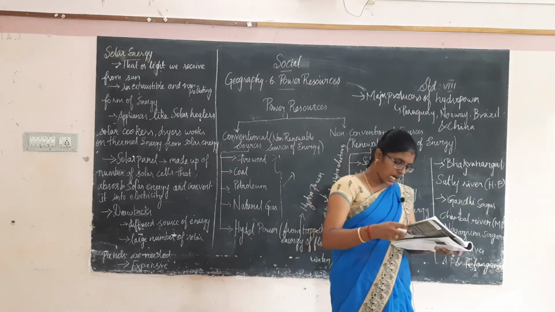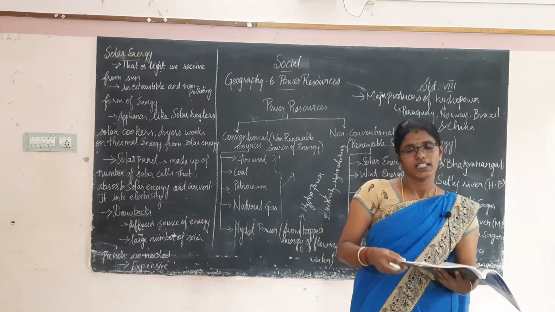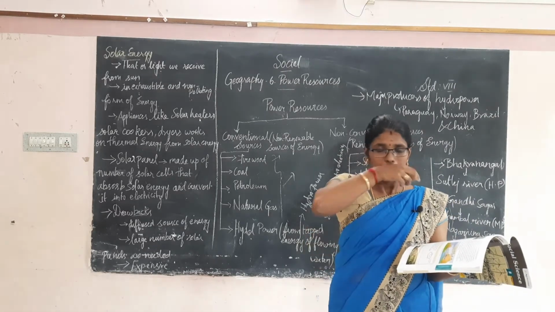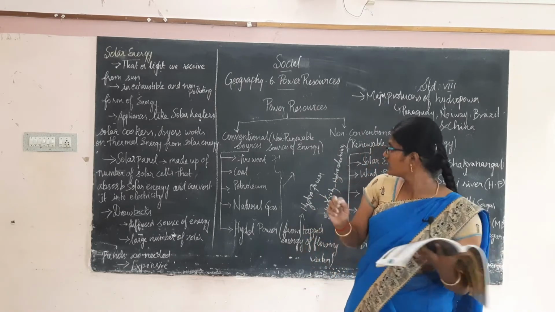Another dam, the Damodar Valley Project. Where is it? It is built across the Damodar River, which flows across the border of West Bengal and Jharkhand. Okay, West Bengal and Jharkhand.